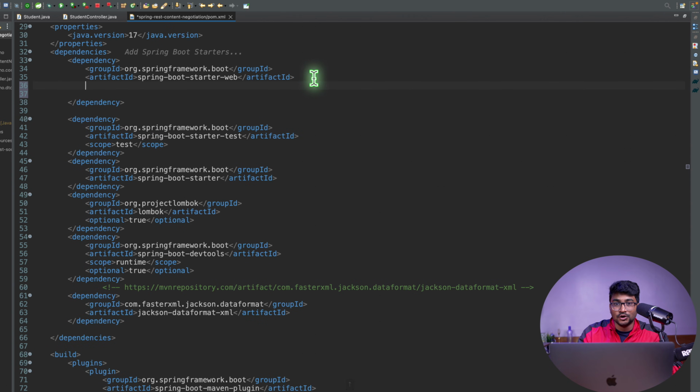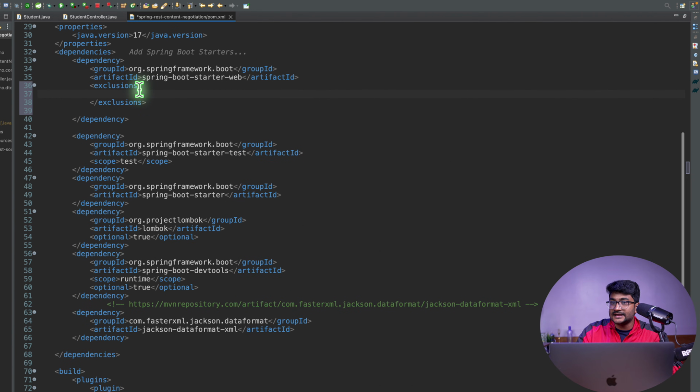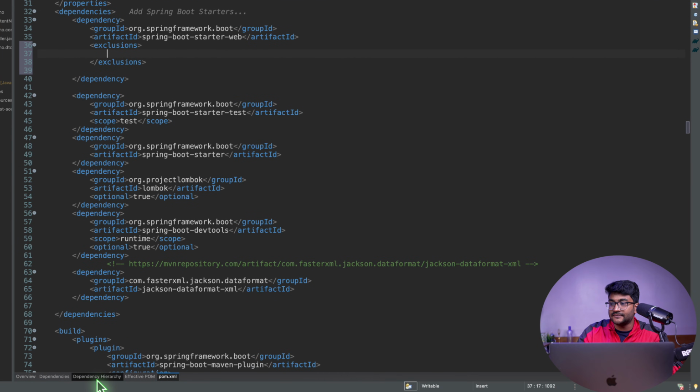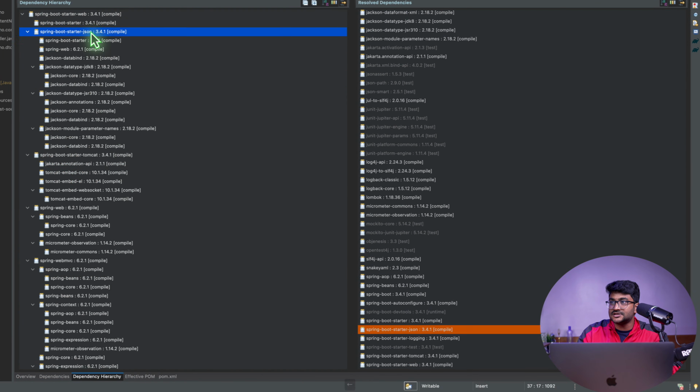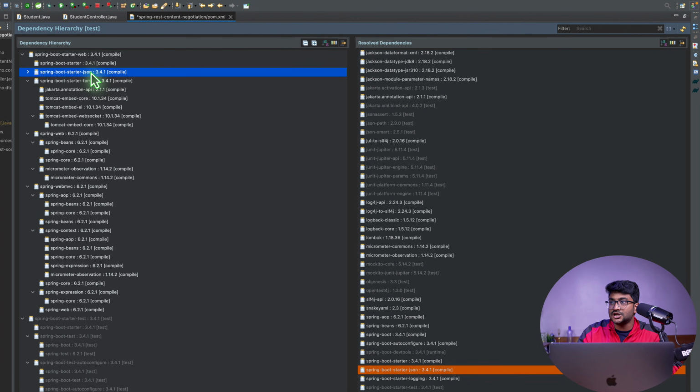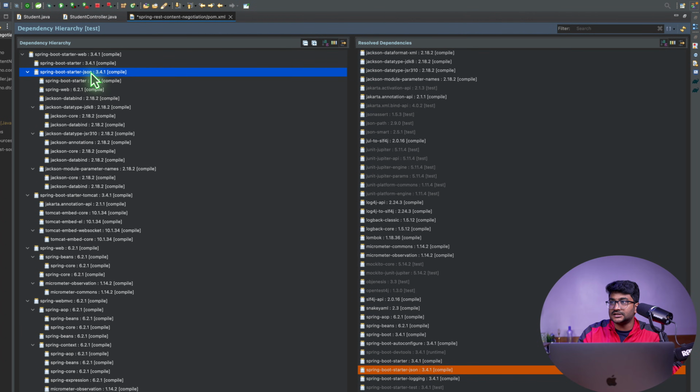Let's say I want to exclude the JSON support. So what I'll do, I can write this exclusion tag. Let's say from my dependency, I'll be excluding the JSON support for my Spring Boot application. I told you if I go to the dependency hierarchy, this is the guy, Spring Boot starter JSON, which is basically bringing in all this Jackson databind, the Jackson data type, and all this other stuff, which is basically giving the JSON support to my Spring Boot application.